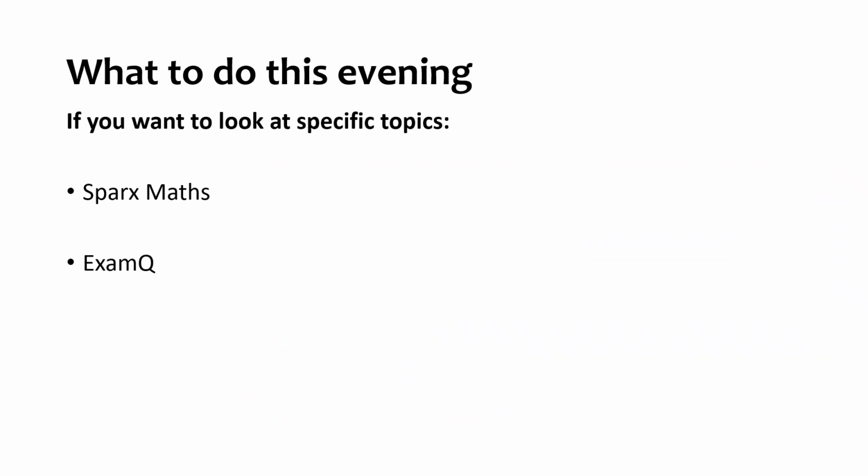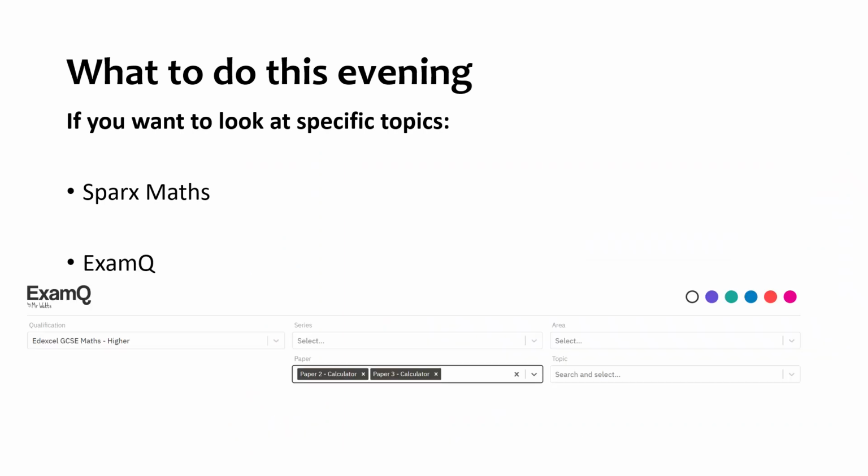Make sure it's GCSE. Other place to go is Exam Q, and again here you can filter, and when you do filter, do paper 2 and paper 3. So at this point don't just put in paper 3 because it could have been in a paper 2 previously, and then search for that topic. Again, really focus on those topics you know you're not confident with, something that hasn't come up. Could be algebraic fractions here, for example.